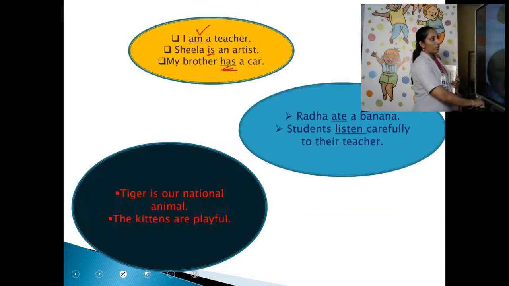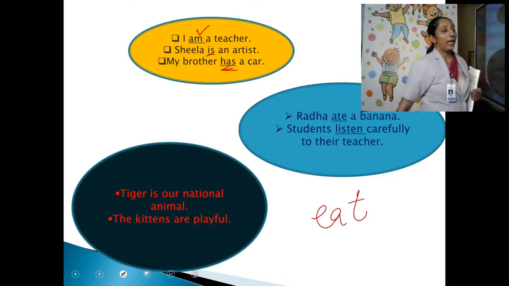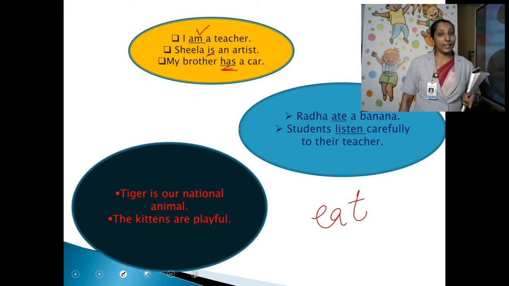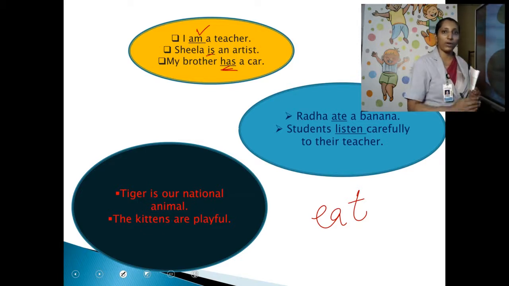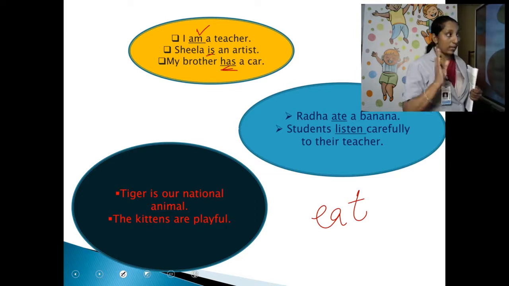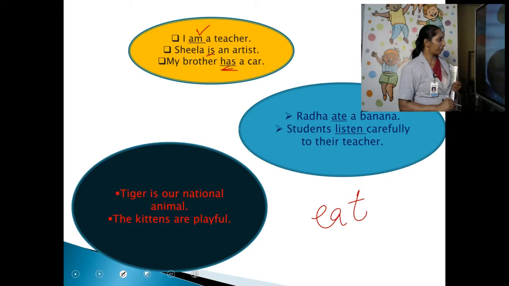Ate is the past tense of eat. Sorry, yeah, I'll write here. Ate is the past tense of eat. So, verbs can be used either in the present tense or in the past tense. In the reader lessons you learn, no? Present tense and past tense, right? So, we can use either a present tense or a past tense in sentences. So, here ate is a past tense. Ate is in the past tense and listen is in the present tense.